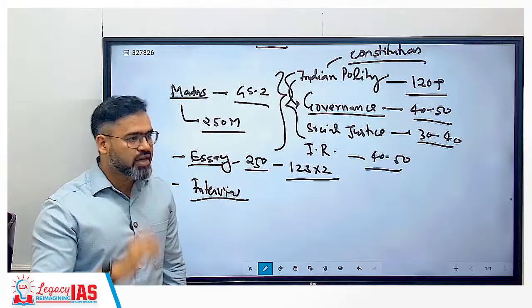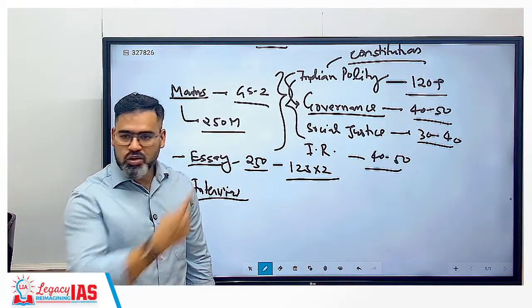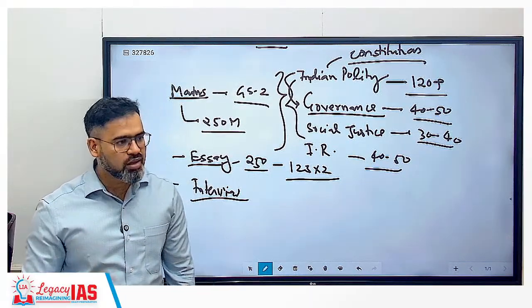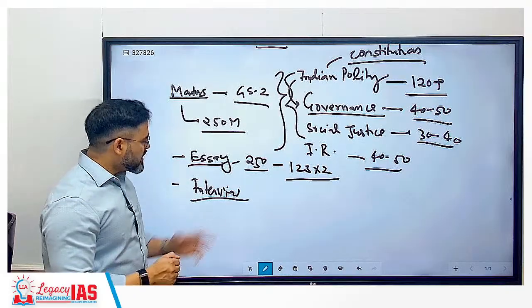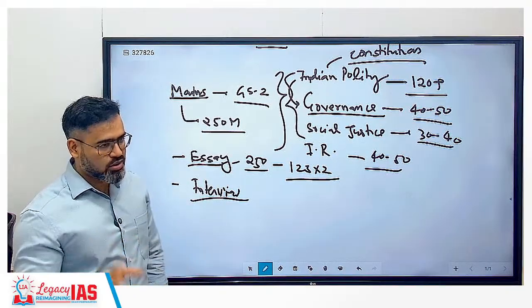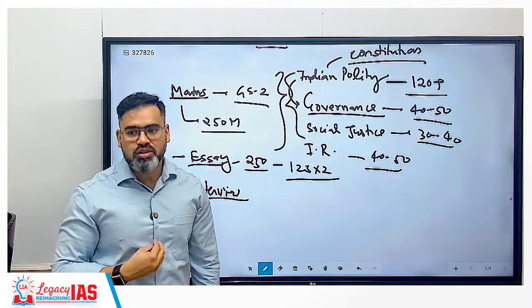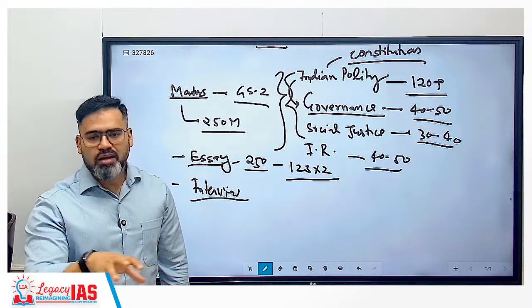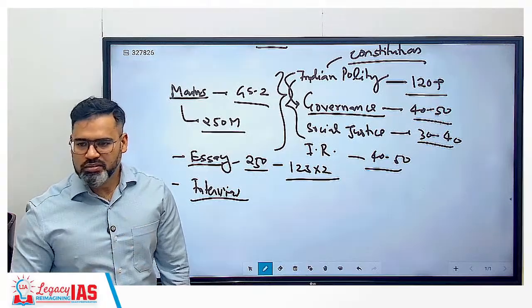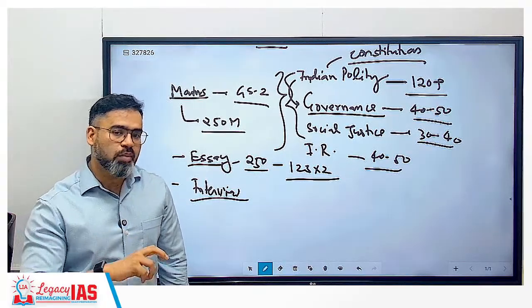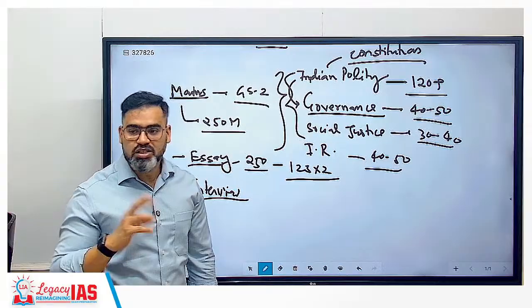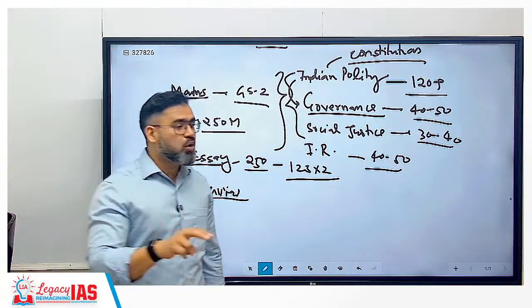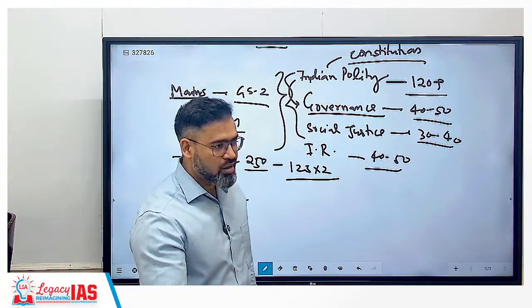They can ask from that part also current affairs, but it is linked to the constitution only. So in the interview also, chances are, I'm not saying 100%, that you will be asked 2-3 questions from the polity. Now it is not about 2-3 questions only. See, it is not about 2-3 questions. It is about your strong area, correct?